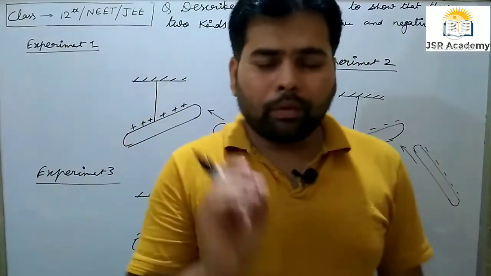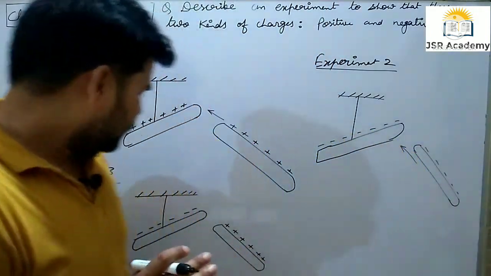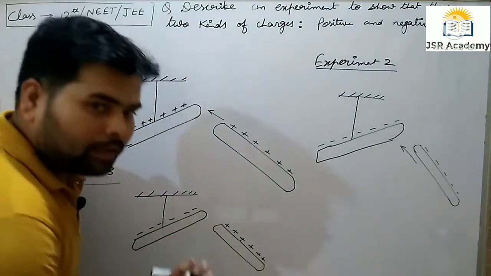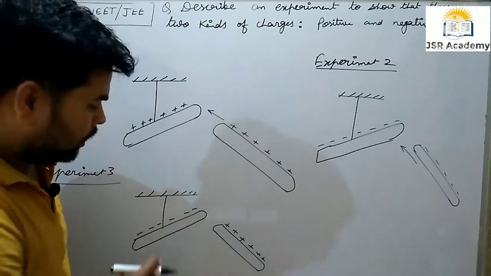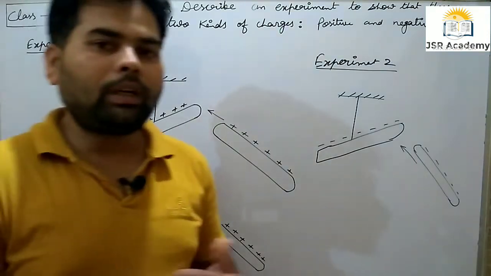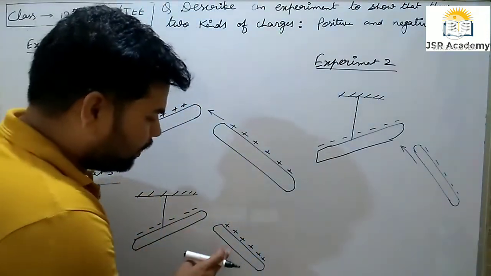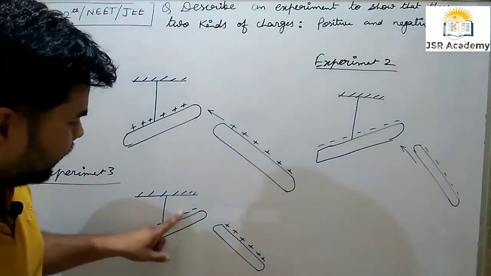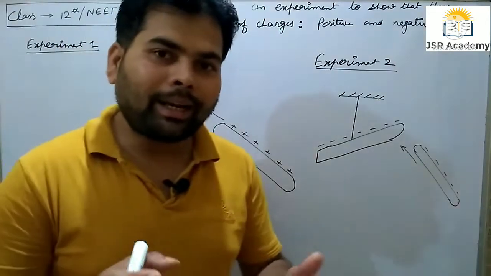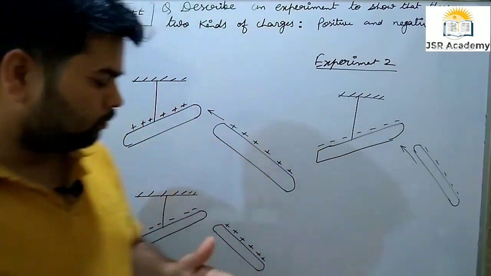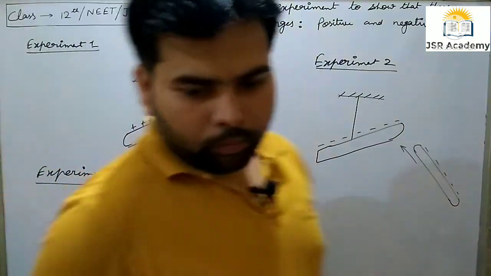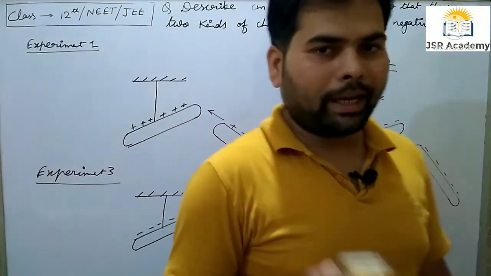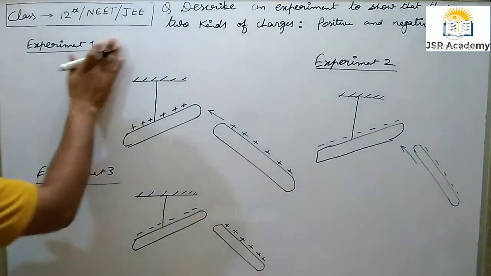So we can conclude that unlike charges, because these rods are not same, both rods are different. One is ebonite rod and another one is glass rod. So both different charges attract each other. So from all three experiments, we can conclude that now the time of conclusion.